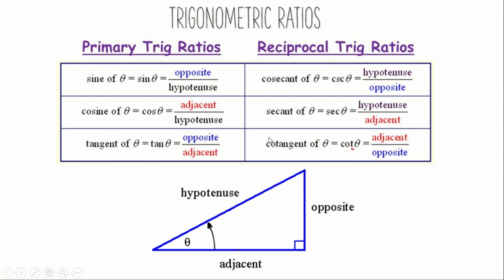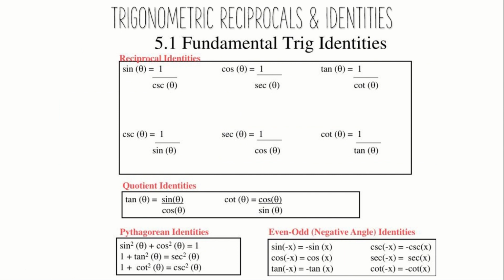Then the last one is cotangent, which is also called cot theta. So cot theta is the reciprocal of tan theta. Therefore, if opposite by adjacent is tan theta, then adjacent by opposite is cot theta. You have to memorize all these reciprocal ratios. So these are the reciprocals. Cosecant theta is the reciprocal of sine, whereas sin theta is the reciprocal of cosecant. Secant theta is the reciprocal of cos, and cos theta is the reciprocal of secant theta. Next, cot theta is the reciprocal of tan, and tan theta is the reciprocal of cot theta.